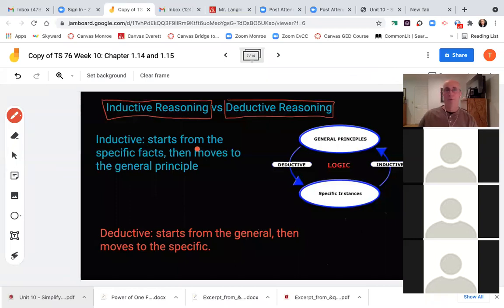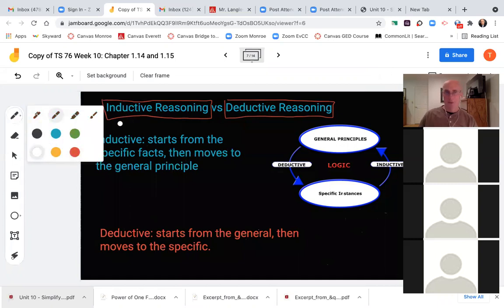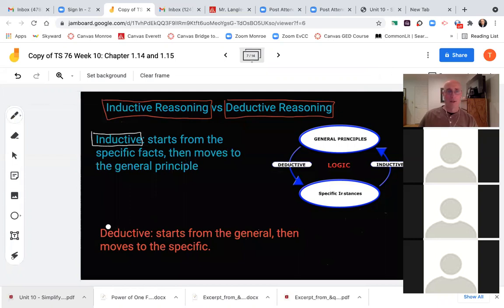2 different kinds of reasoning. What is the difference between inductive, I'm looking at the word itself, and then you got deductive. So we'll start with inductive. In inductive, it says it starts from specific facts and then it moves to a general principle.